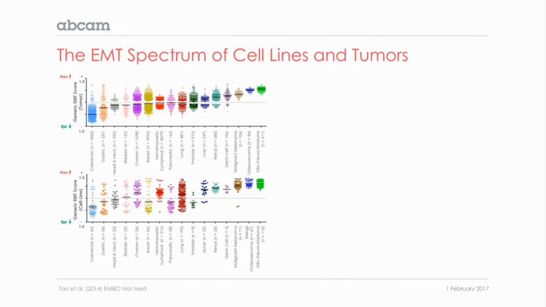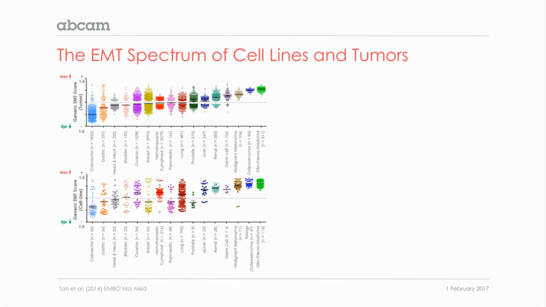And you can see, for instance, here, ovarian carcinoma goes on both sides of the zero line. So it means that a number of them are quite mesenchymal, and other ones are more epithelial-like, as I mentioned before. And this is also true for bladder cancers as well as for breast cancers and so on. So clearly, each tumor has an EMT value. And obviously, if you look at an ensemble of tumors, a large collection, you see a spectrum. So that is to say, not all tumors have exactly the same EMT score within one type of tumor.